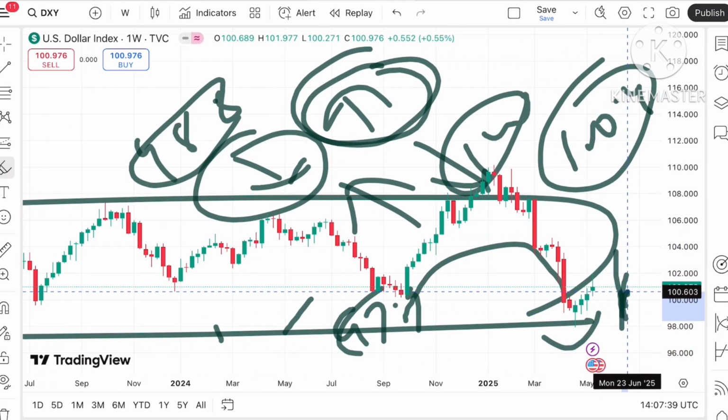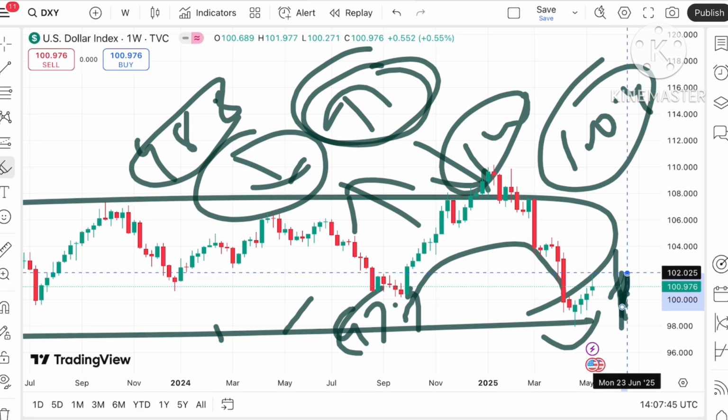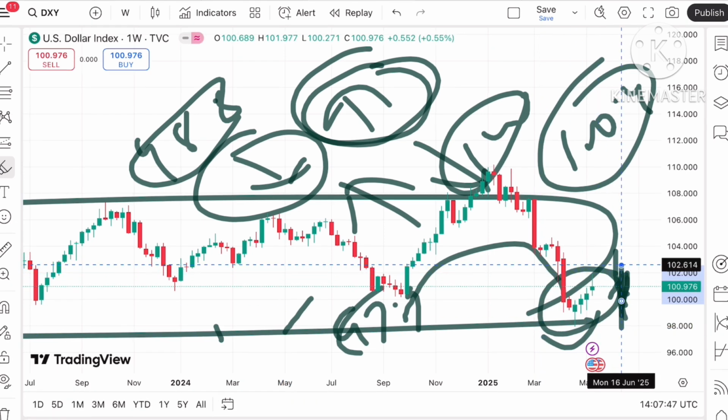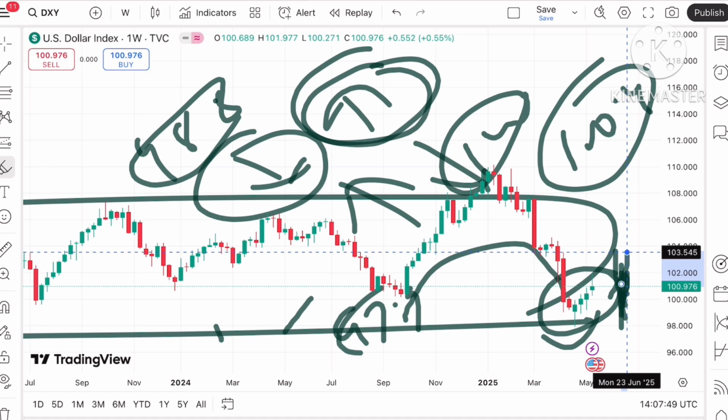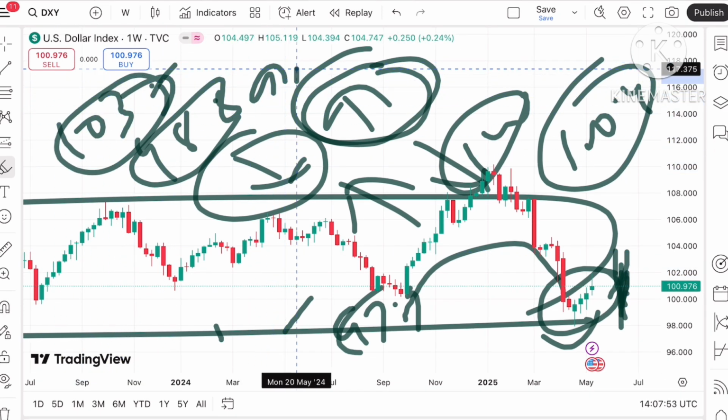But if it starts sustaining this level, the probability of touching a level of around 101 is there, and from there a level of 102 and then further upside towards 102.6, and a probability of touching 103.5, and if that sustains, we can see further upside.